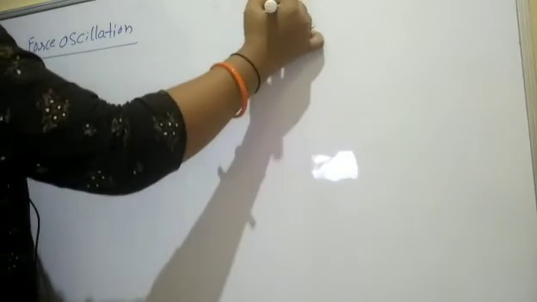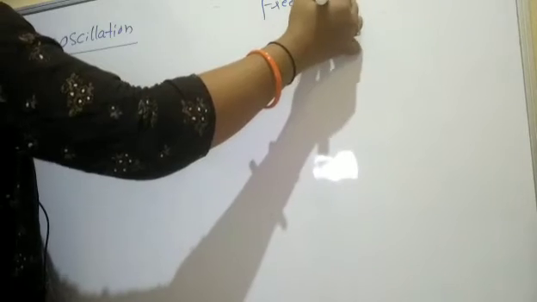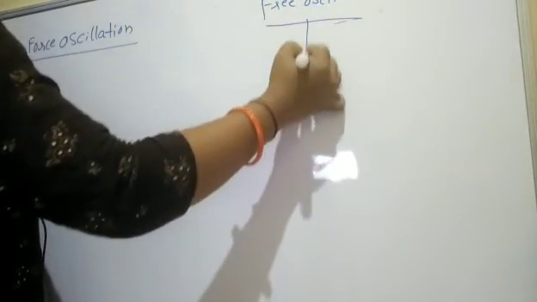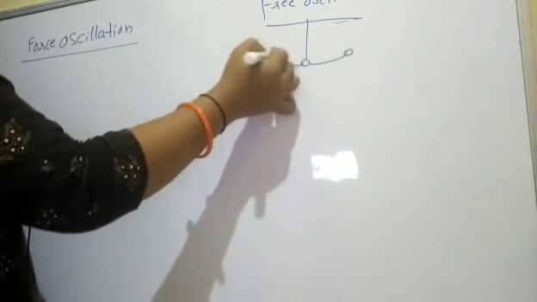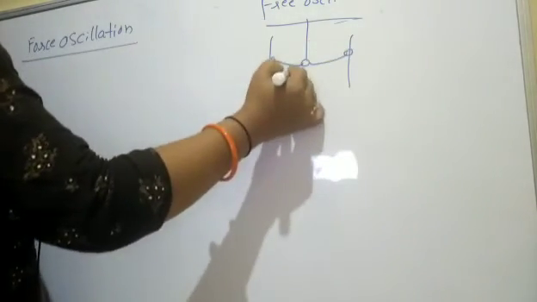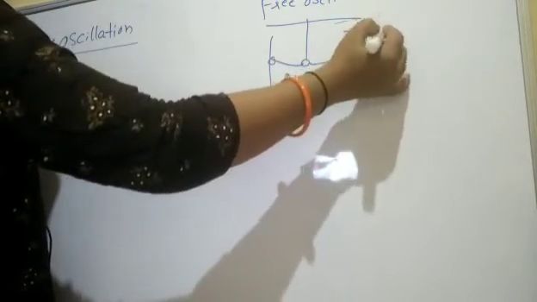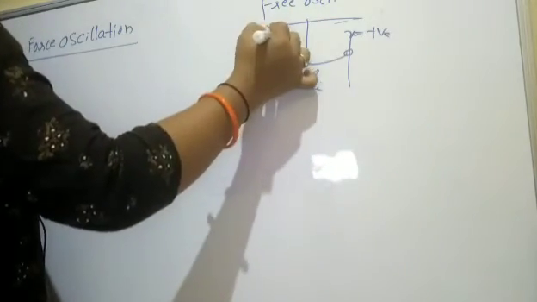We'll compare it with free oscillation, which happens naturally. So the natural frequency it will be, with x equal to plus and x equal to minus.